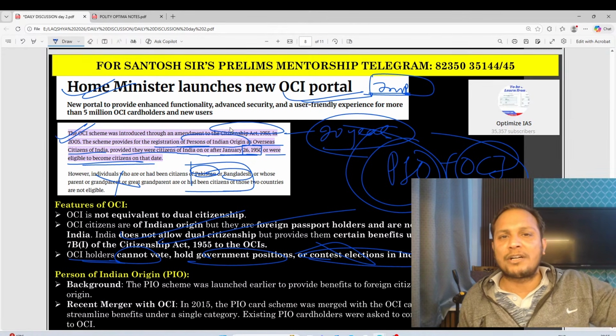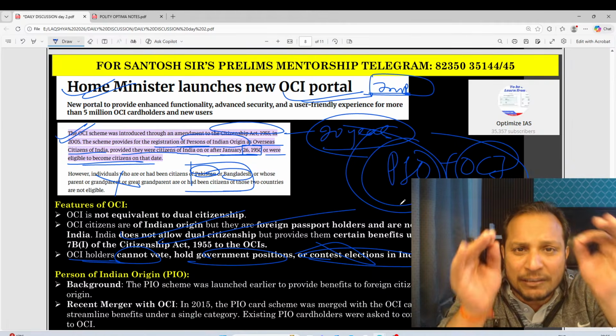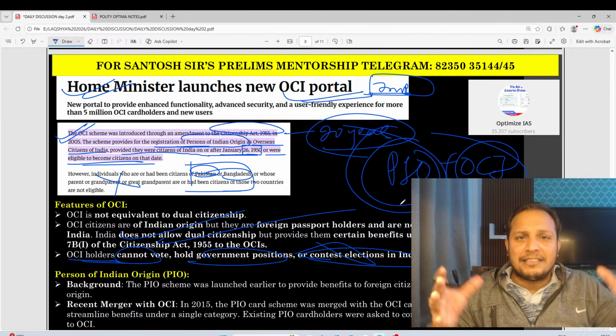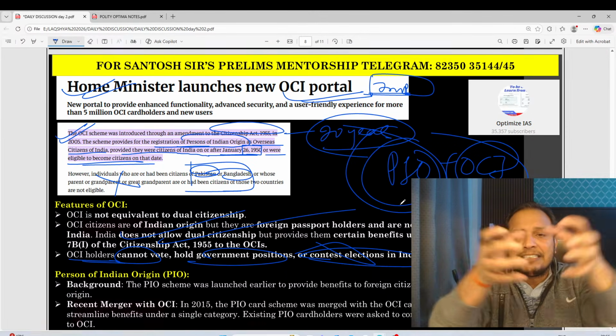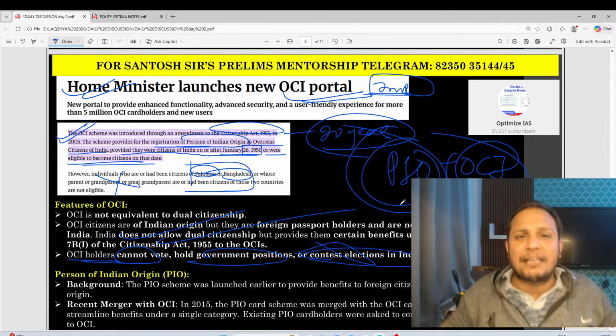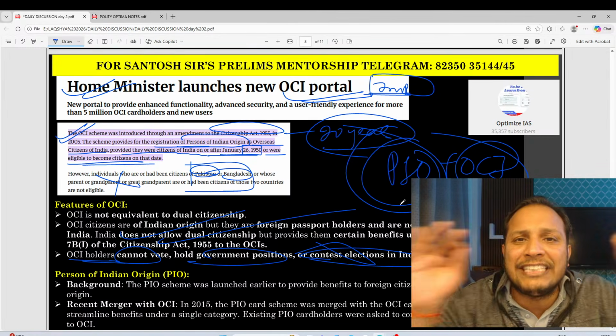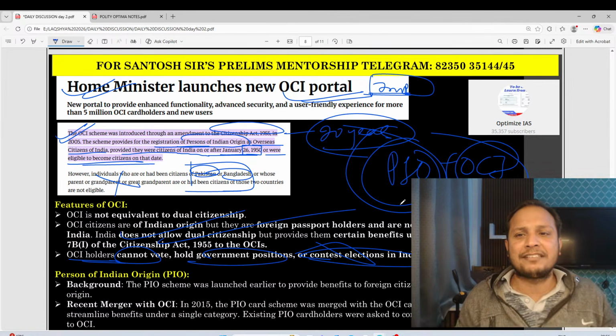This is very, very important. So keep this in mind, guys. Please prepare PIO and OCI. They have been linked, guys, in 2015. These two schemes have been linked. So now only we have OCI. OCI portal launched by Home Ministry.